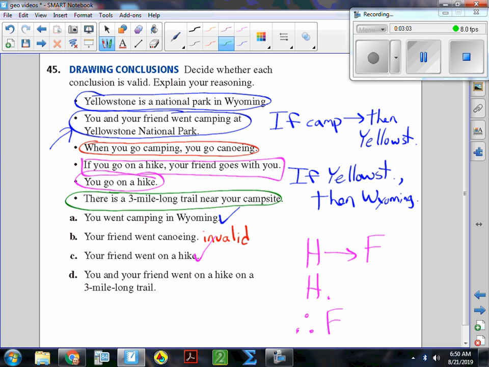Now, if that was the only trail, then yeah, you and your friend go on it because if you go for a hike, your friend goes with you. But you're making an assumption there. So I'm not going to put a check mark. And that's 45.